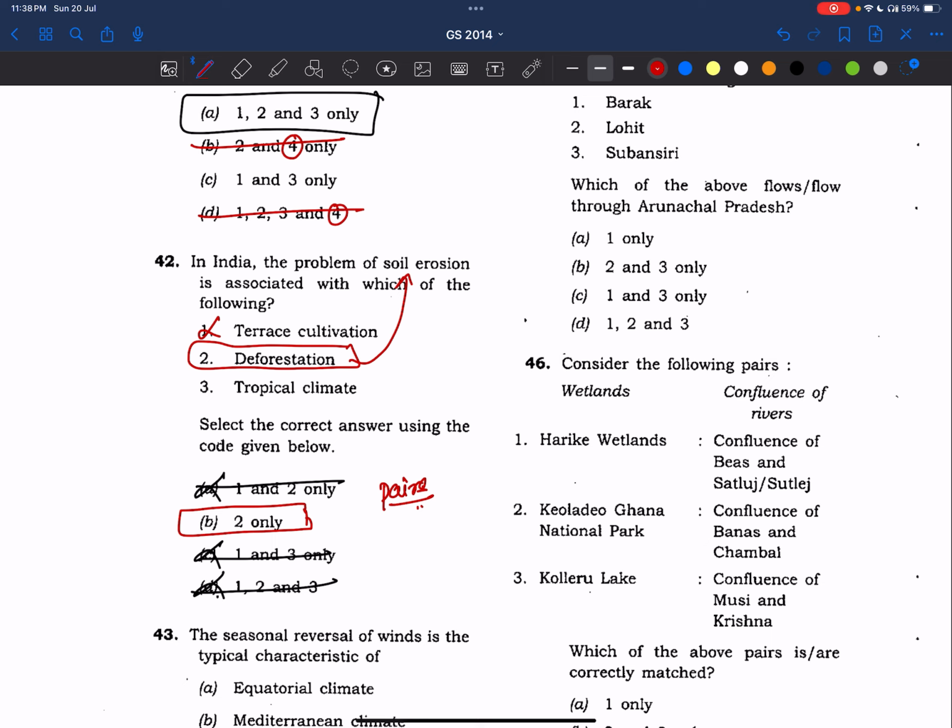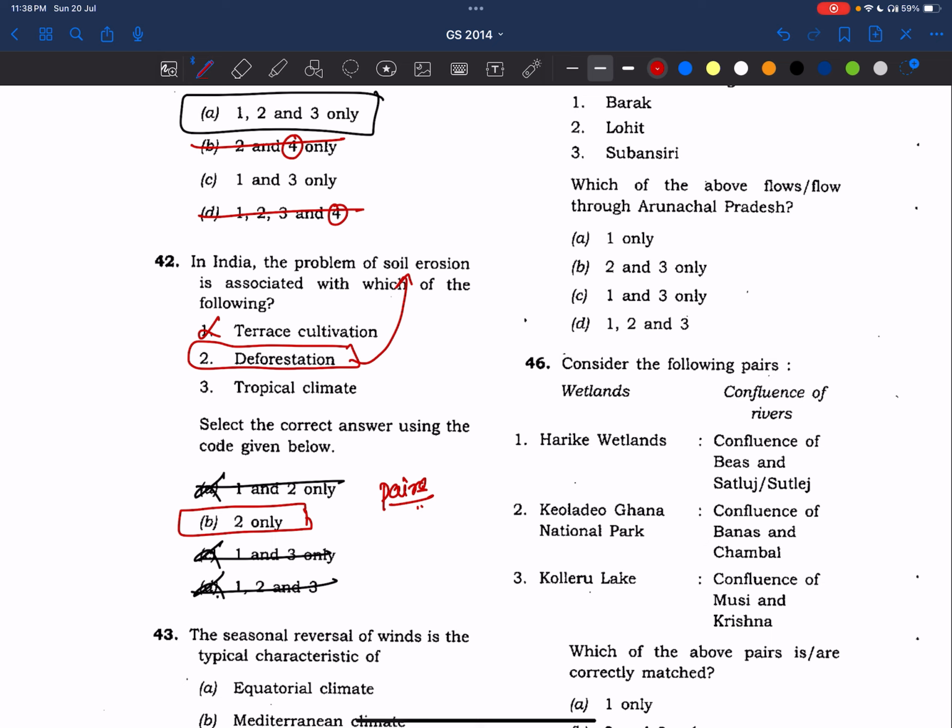Now coming to tropical climate. See, soil erosion does not depend on any climate, right? All the climates equally have their contribution in the soil erosion. We have all seen it in the deposition and erosional landforms. Even glaciers erode the soil, right?